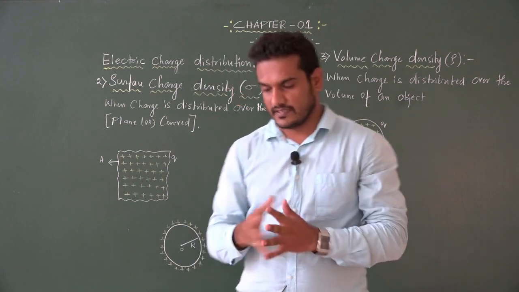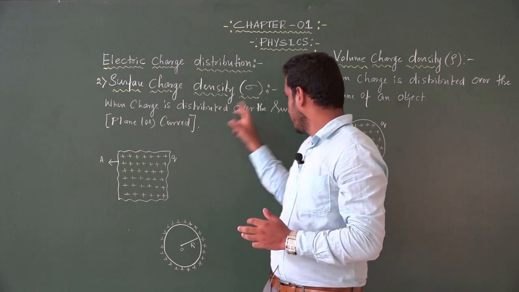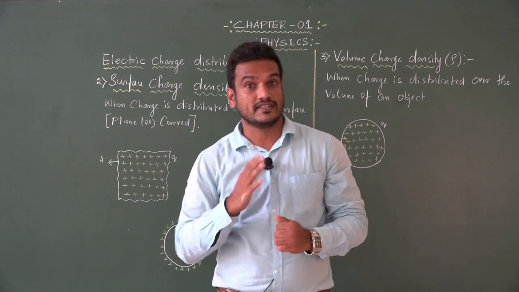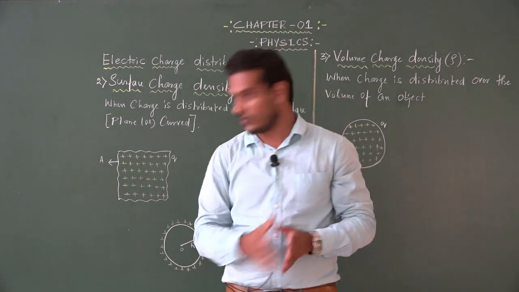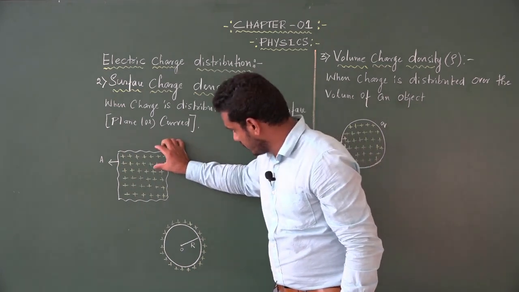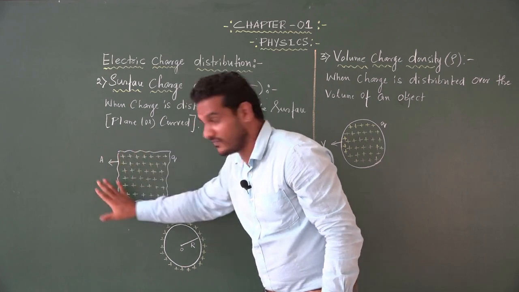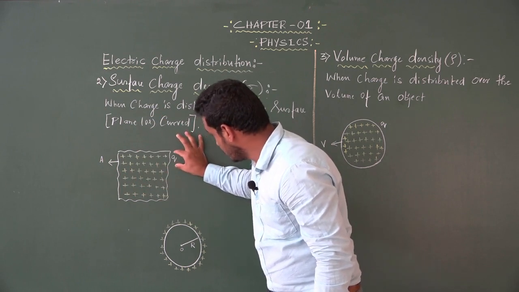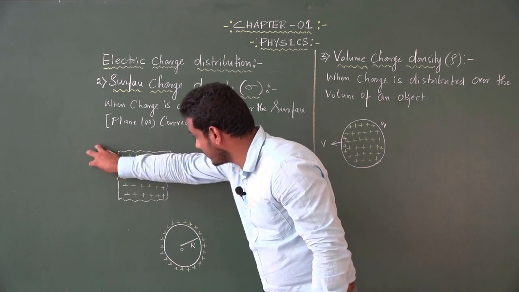Surface charge density is represented by sigma. Look at the statement. When charge is distributed over the surface, whether it may be a plane surface or a curved surface, then the charge distribution is called surface charge distribution. Look at the diagram. The charge Q is distributed over the plane surface of area A. First I consider the plane surface. So in this diagram, the charge Q is uniformly distributed over the plane surface of area A.